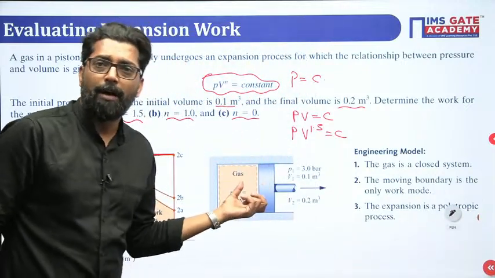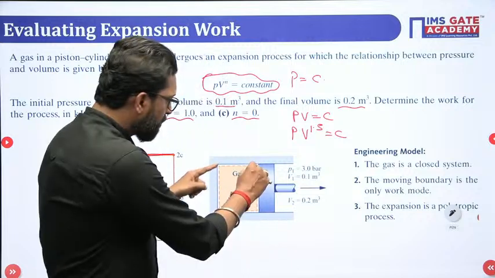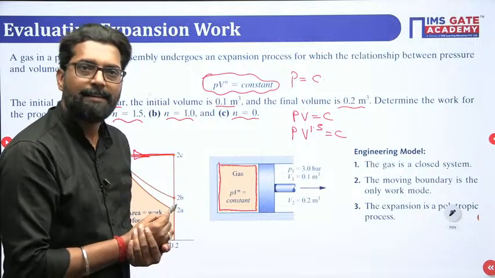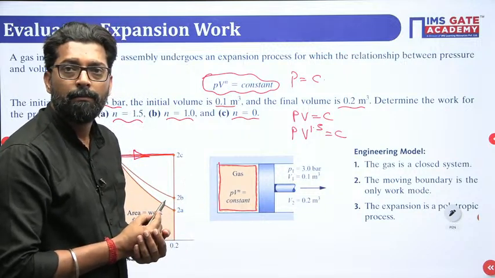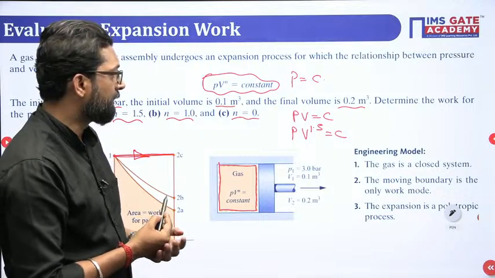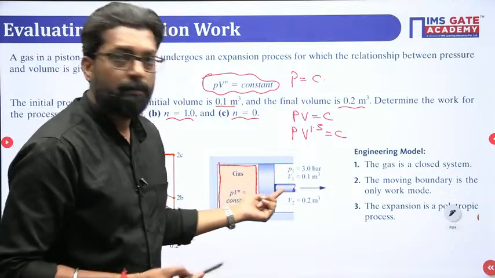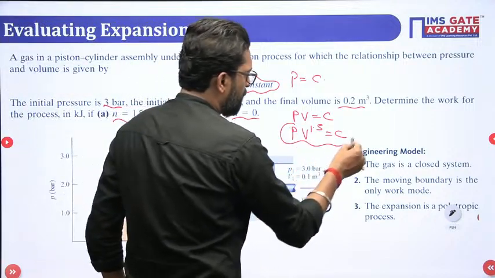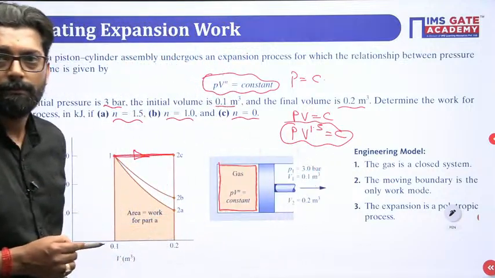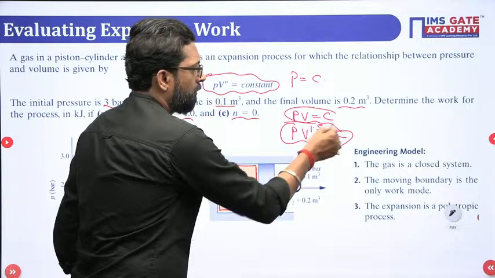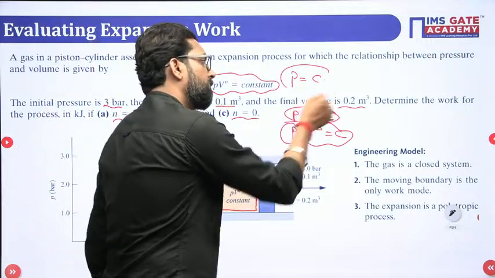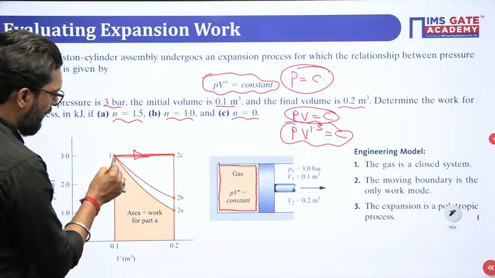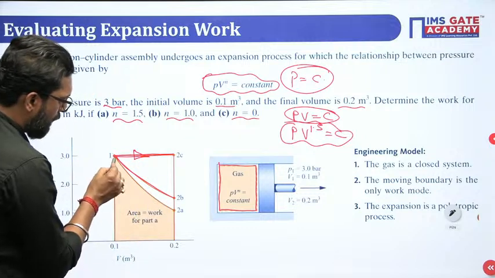Okay. Now my dear, how to model this problem? The model is that the gas is in a closed system. The system is closed, and gas is confined in the system. Pressure P1. This is your polytropic, not adiabatic. You cannot say that. This is your isothermal, and this is your isobaric. There are three processes. So 1 to B, this is your isothermal.